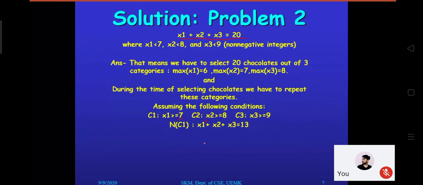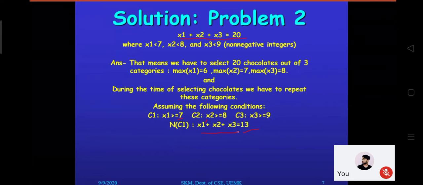So make the point clear. We are trying to remove the condition on x1, and that's why it is x1 minus 7, which we are mentioning as x1 dash. So it's a new x1 where no condition is imposed right now. And the same thing we are doing for the right hand side, that is 20 minus 7, that is 13. Now we are getting this equation.